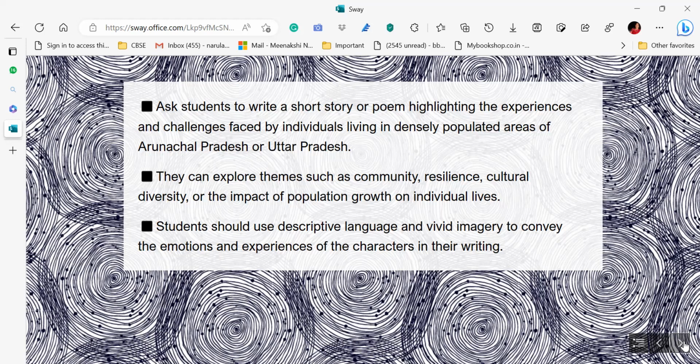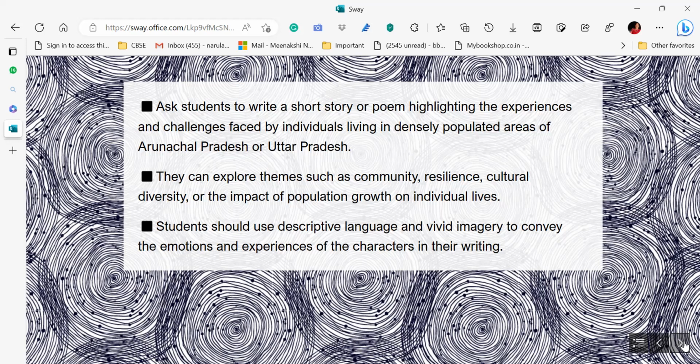You have explored a lot during online teaching, during the pandemic, like a number of tools where collaboration can happen. And they can explore themes such as community, resilience, cultural diversity, or the impact of population growth on individual lives. So they can write an essay on that. A persuasive essay can also be written. Students should use descriptive language and vivid imagery to convey the emotions and experiences of the character in their writing.